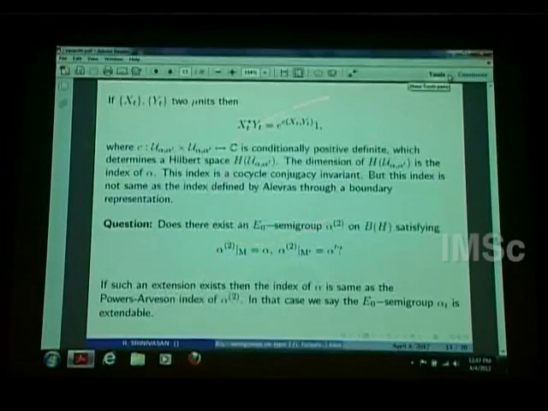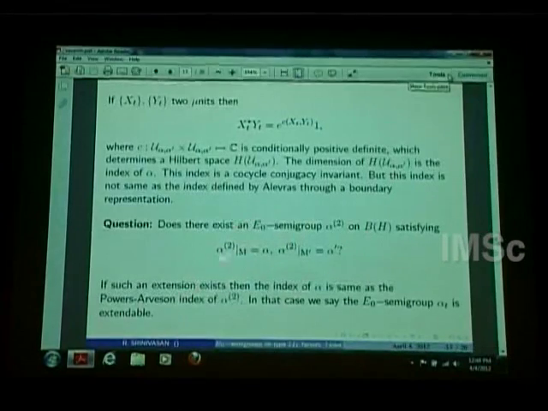And this index is of course a cocycle conjugacy invariant, but this is not the index defined by all of us, as I will show. It is not the same as the index of alpha. So now we have defined an index for an E0 semigroup, and now we have a different question.